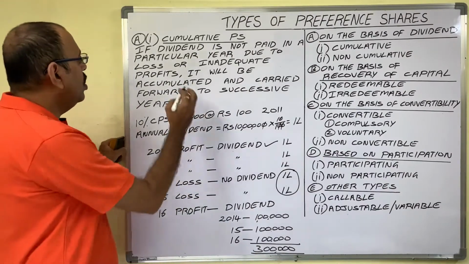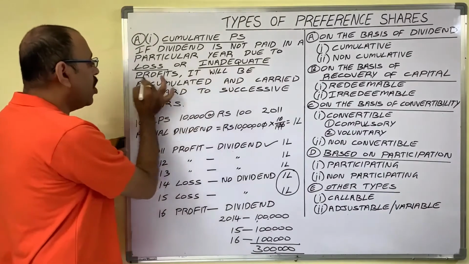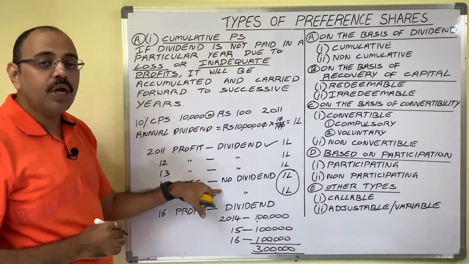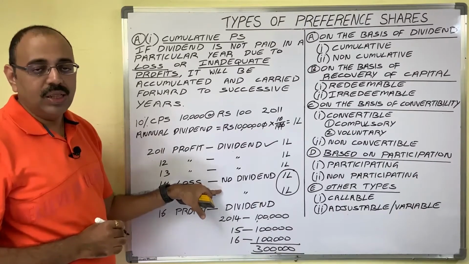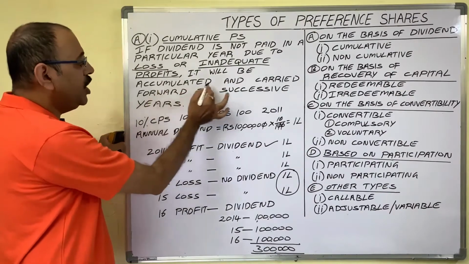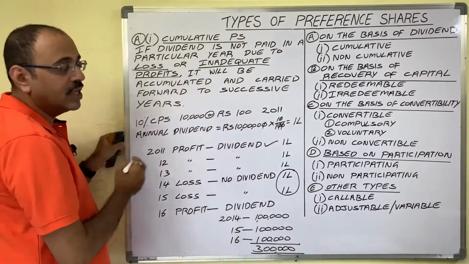Due to loss or inadequate profits, if the company cannot pay dividend to cumulative preference shareholders, then what does the company do? See here, it will be accumulated and carried forward to successive years.